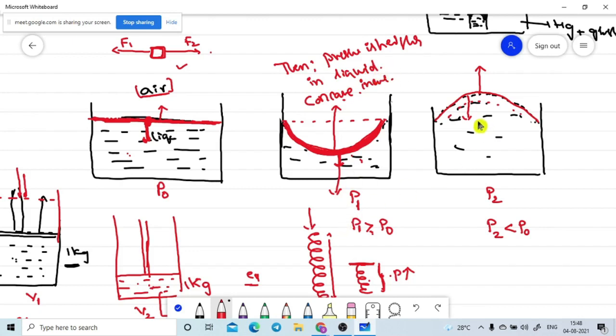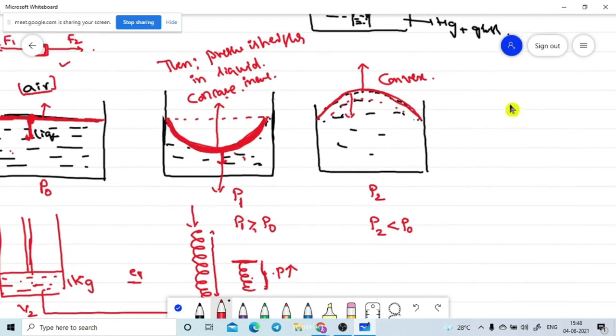Now if you go here, the shape of the liquid is the convex shape. This is the shape of the convex. Then the pressure is lower. Pressure is lower in the liquid.